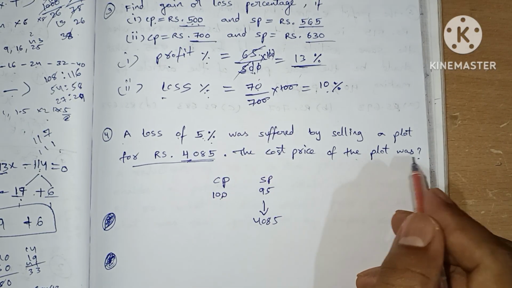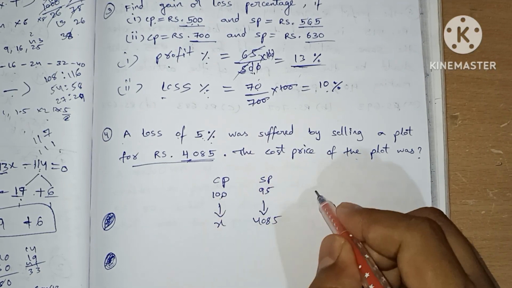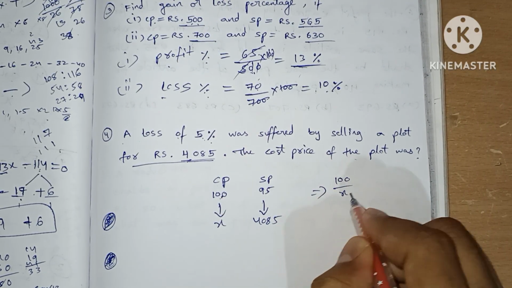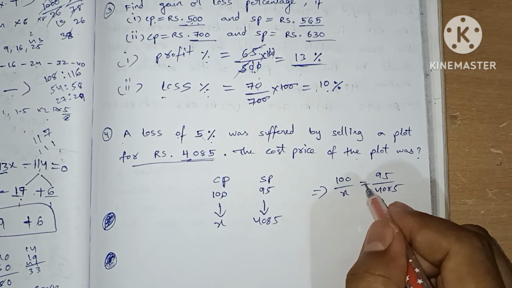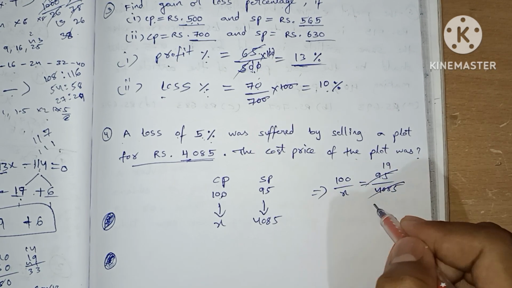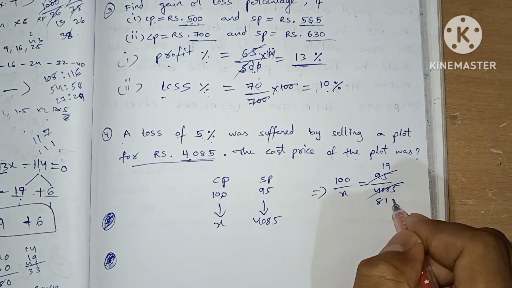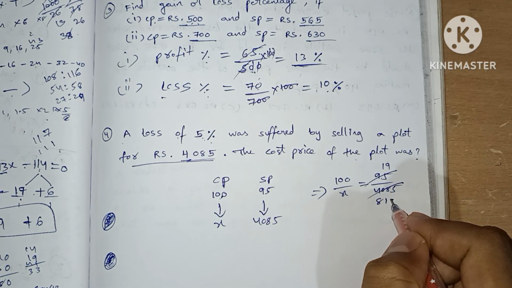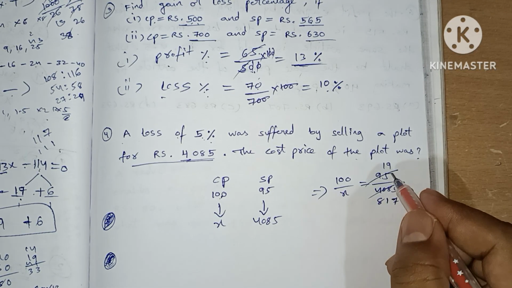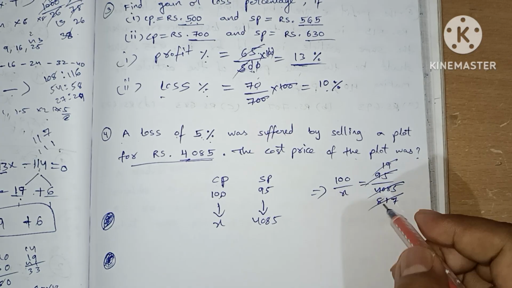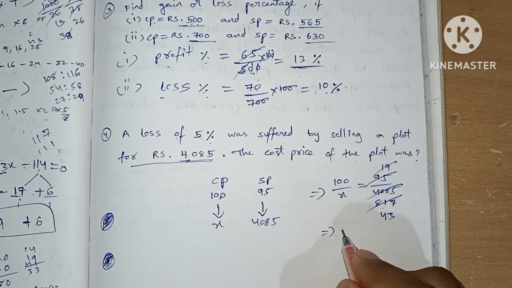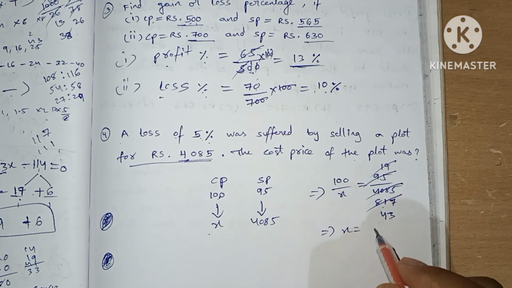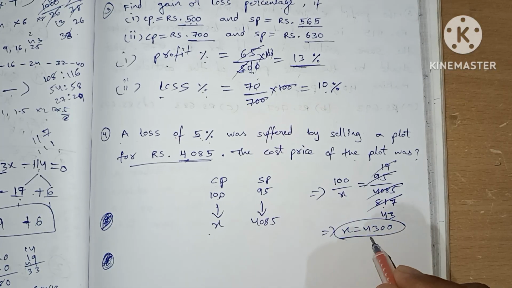Now the question is asking about the cost price of the plot. So how we do is 100 divided by x equals 95 divided by 4085. This is 5 19 times, 5 8 times, 1 time, and 7 times. Now this will be 19 4 times 76 and 3 times 57. So x value, which is cost price, is equal to 4300. This is the cost price.